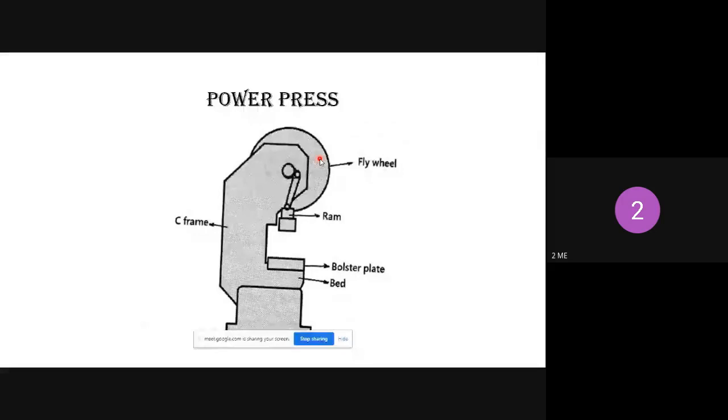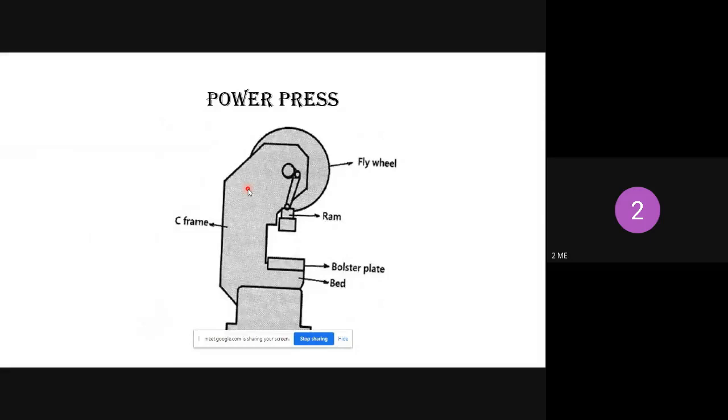So a motor converts electrical energy into mechanical energy. That is the function of a motor. That motor is placed inside this C frame. If you switch on, that motor will rotate.